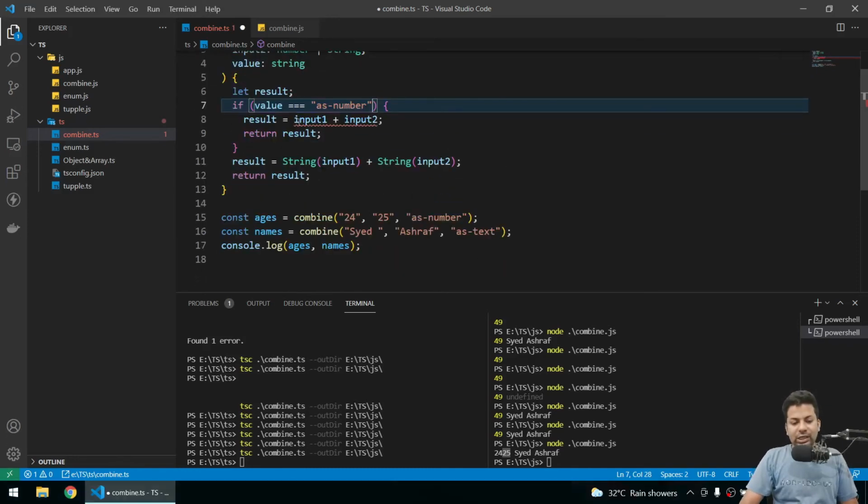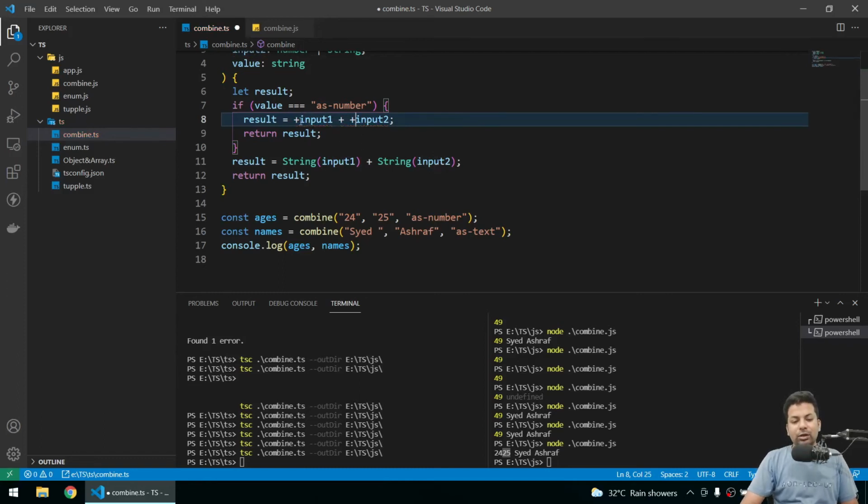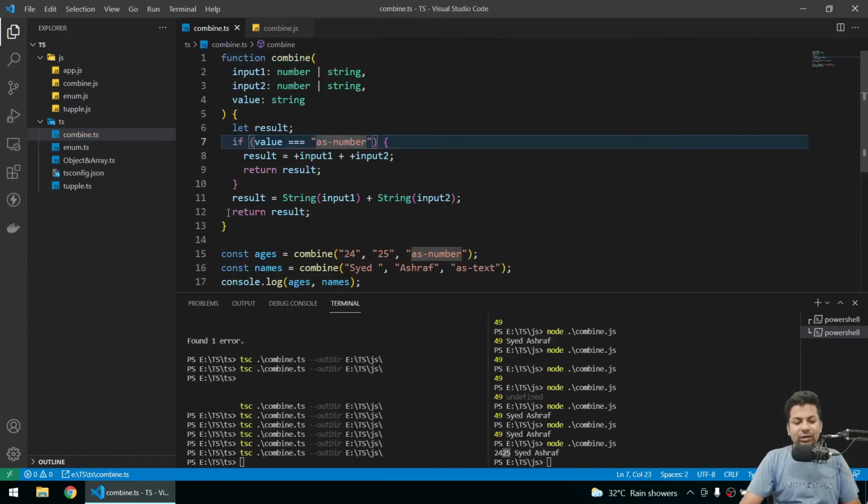So we'll just change it to plus after that, just change it to number, and here also plus. You can see now it's better. Now you can just write number also like this, number. That's also workable, but you can just do plus. Now if it is a number, just do this. If it's text, it will automatically come here.